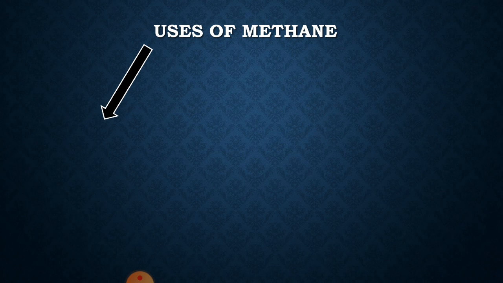Methane, being a lighter alkane, is highly flammable, and because of this property it is used as a fuel. When it is employed as a domestic fuel for cooking purposes, it is also called sui gas.